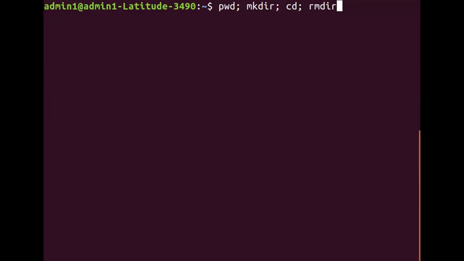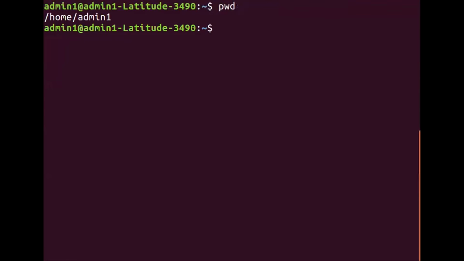Okay, I have a question. Is there a command to directly jump from CPROG to the home directory? Now, when you're talking about home directory, are you talking about HOME or admin1? If you are talking about admin1, here admin1 is the parent of CPROG, so you can go because it is a parent. But if you're talking about HOME, you can go, but you have to follow a different methodology.